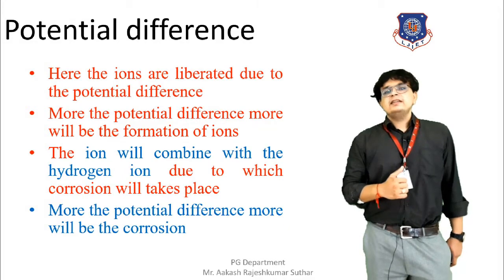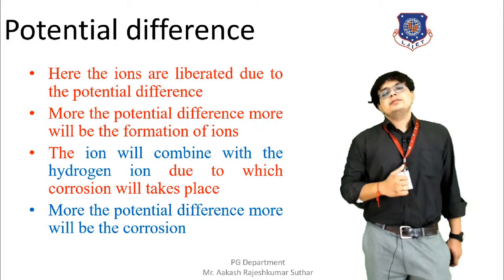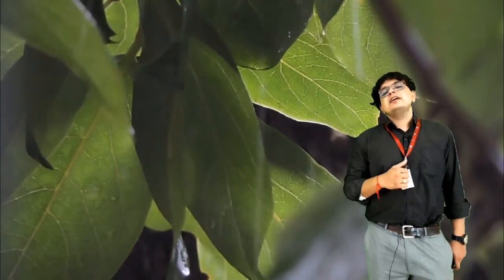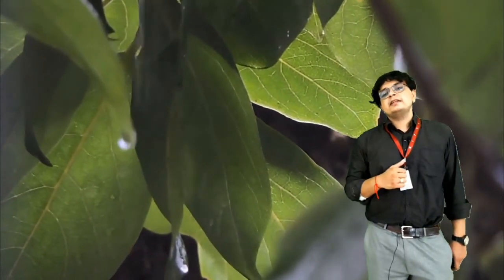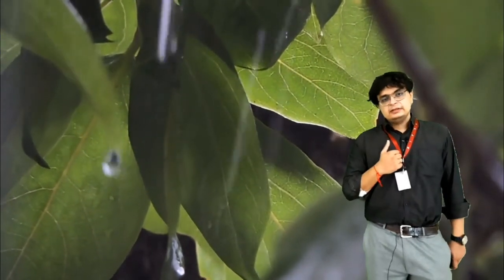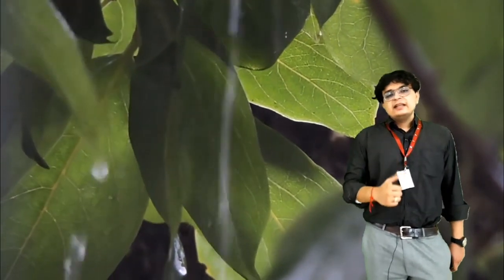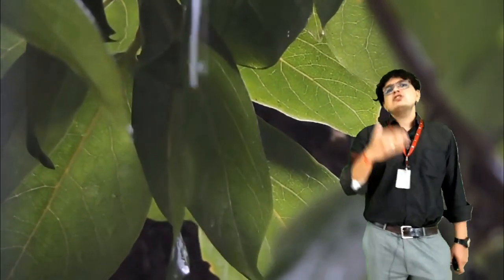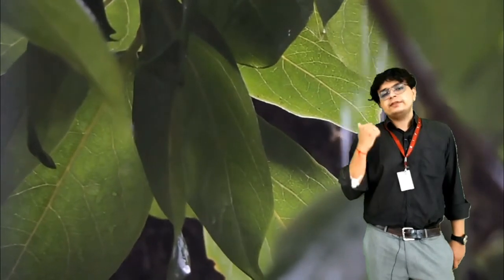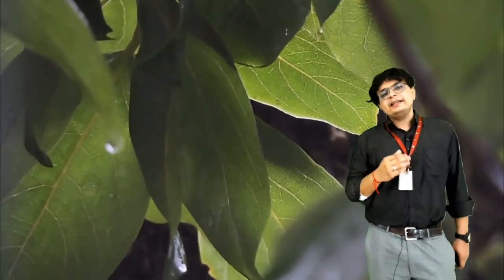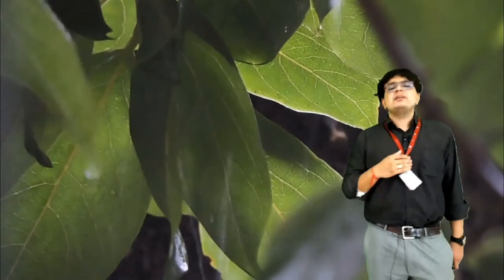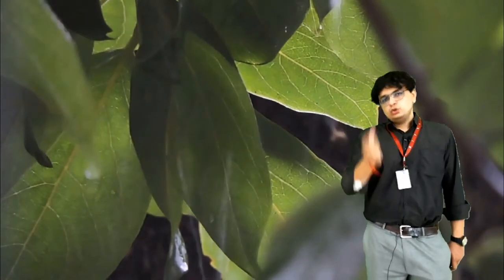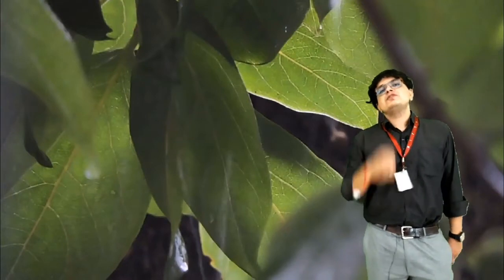Moving towards the next factor, from the figure only you can come to know that it is nothing but moisture. Moisture is also affecting the rate of corrosion. It is also causing corrosion on the metallic surface. We all know that the metallic surface is exposed to the atmosphere, and in the atmosphere there will be moisture. So moisture does affect the formation of corrosion.